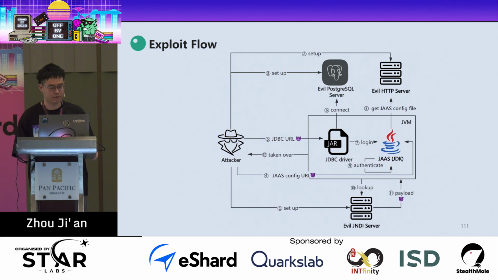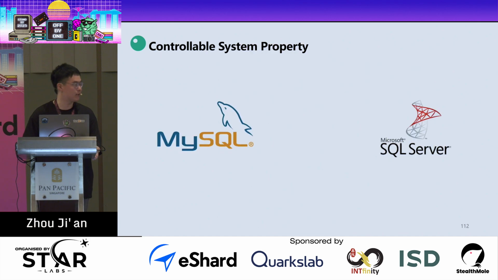And here, this is the exploit flow, and you can see that first we need to set up the evil JNDI server, evil PG server, and evil HTTP server. And then we set the JAAS configuration by the system property, and we set the JDBC URL to the JDBC driver. And the driver will try to connect to the evil PG server, and we will let it use the JAAS API to log in. And then the JAAS will try to get a JAAS configuration file in the remote HTTP server, and it will do authenticate, and send a lookup request, and we will return some payload and achieve RCE. And here we first name this kind of vulnerability controllable system property. And also another two JDBC drivers have the similar issue.